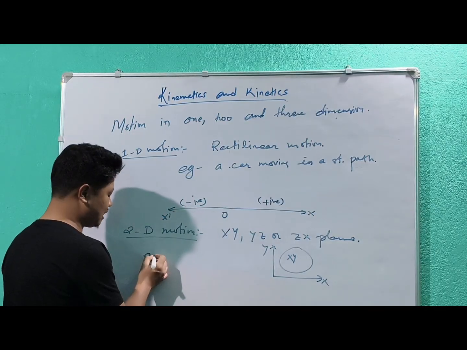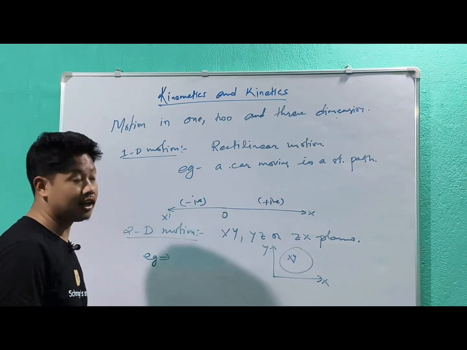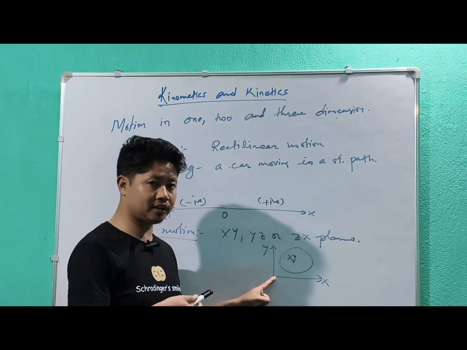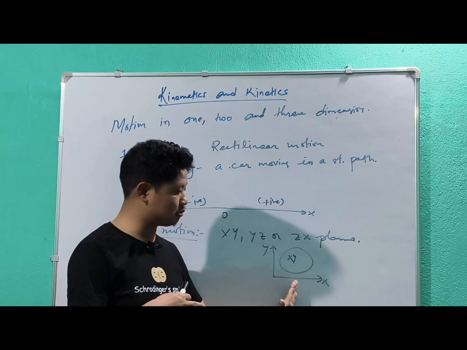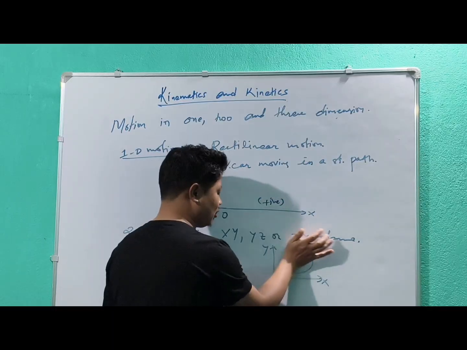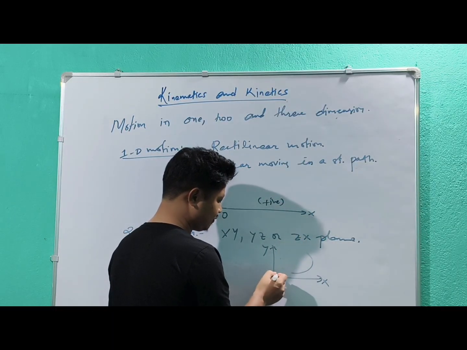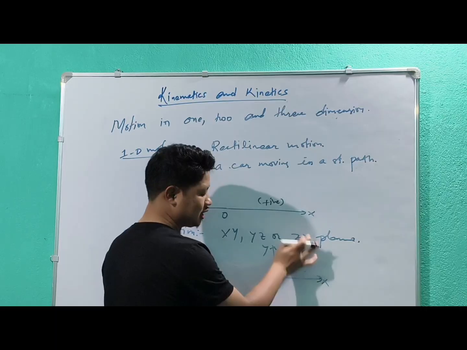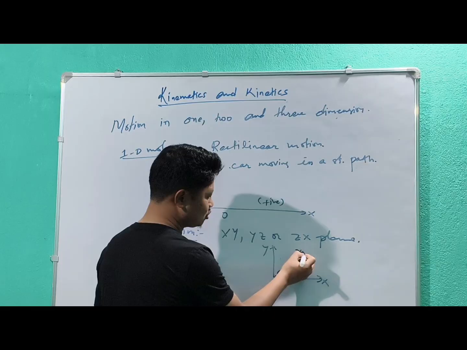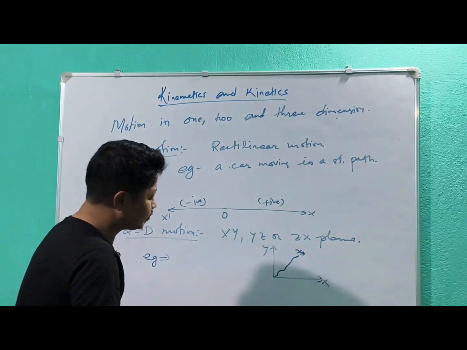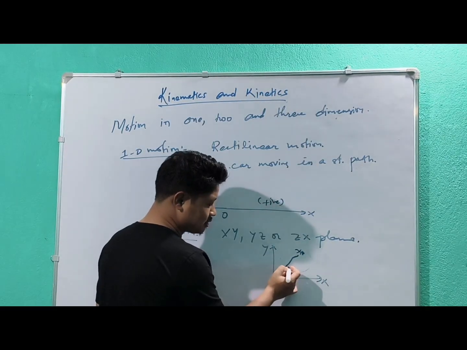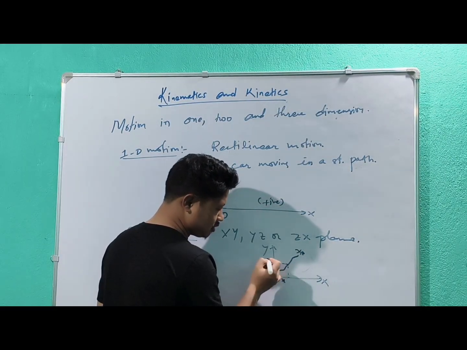Can you give an example of two-dimensional motion? Just imagine an ant is moving here. Don't consider it moving exactly straight, vertical or horizontal. Let us say it is moving like this. With the passage of time, it is covering distance along the x-axis and also moving towards the y-axis.